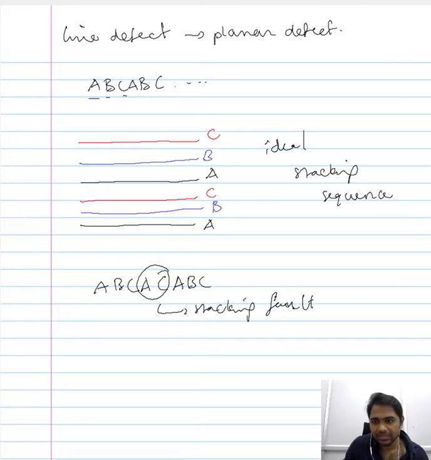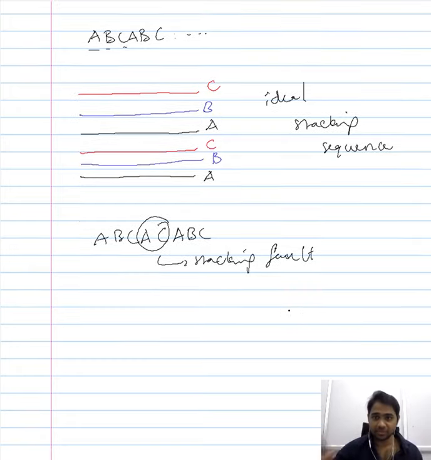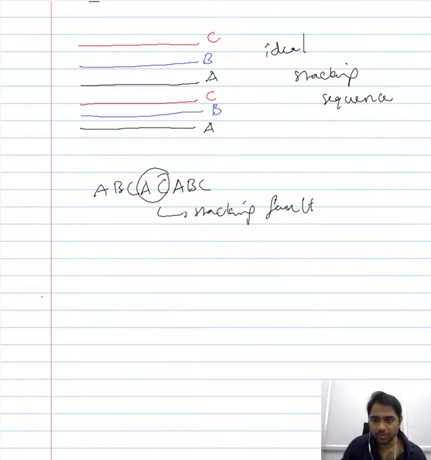However, it is highly improbable that a whole layer of atoms within the material vanishes. So how this stacking fault is observed experimentally or physically is that you have your A layer of atoms, and you would have your B layer of atoms.